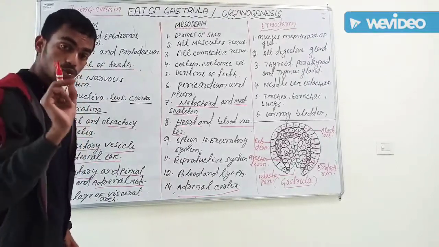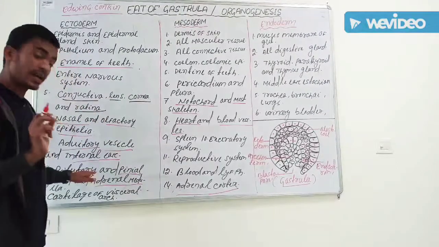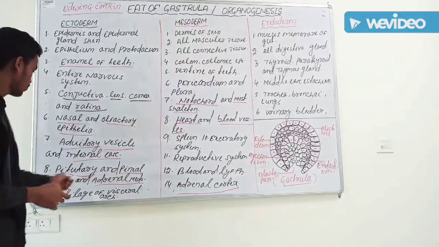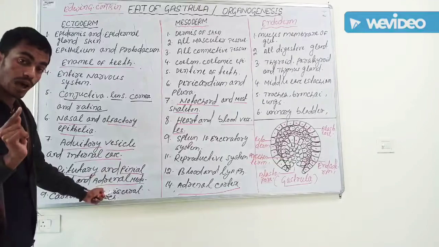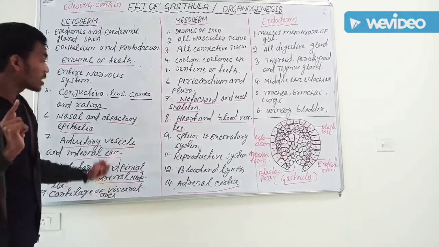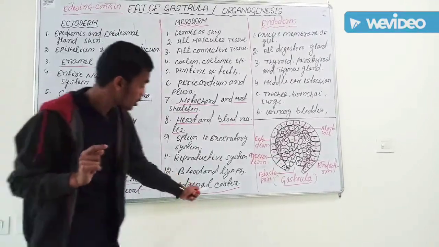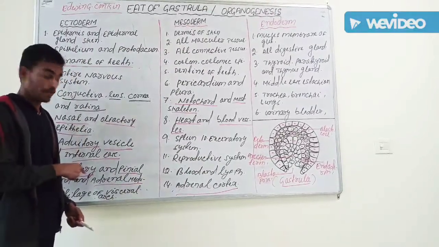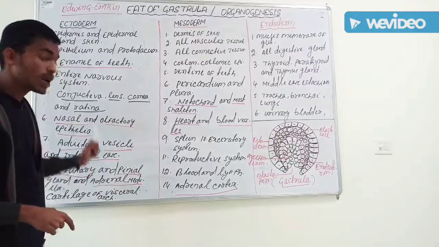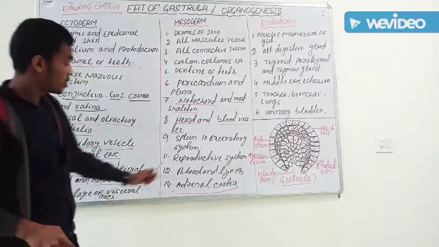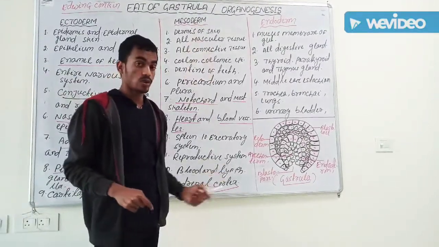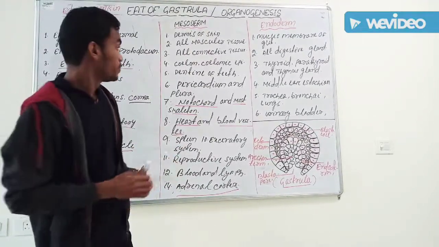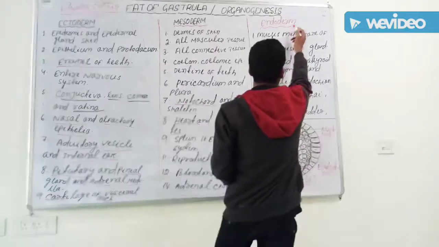In glands, the pituitary and pineal gland are from ectoderm. But the adrenal medulla comes from ectoderm, while the adrenal cortex comes from mesoderm. This is the difference. You have to remember it. The adrenal medulla comes from ectoderm, the adrenal cortex comes from mesoderm. Sometimes they ask you questions to confuse you. You have to remember it. Then come to the endoderm.